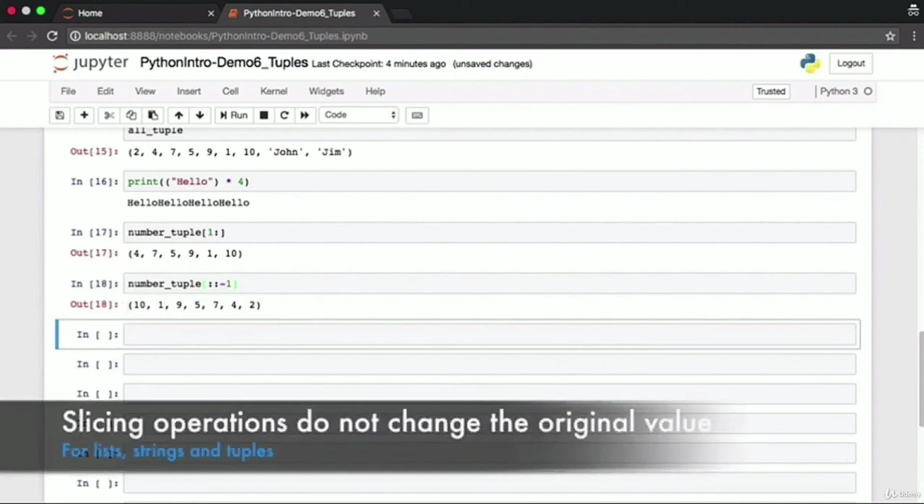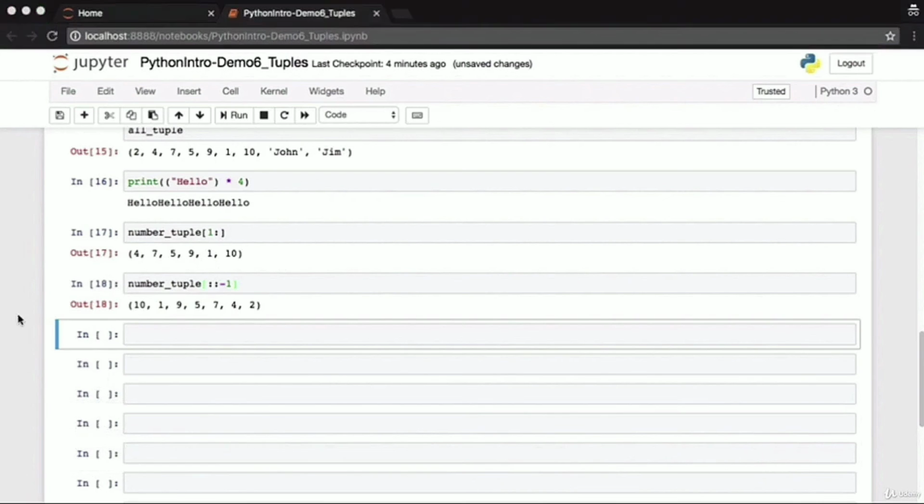Just a reminder here that all of these slicing operations that we've seen, whether they're performed on lists, strings, or tuples, do not change the original value on which we are performing the slice. They only result in a new tuple or a new list or a new string with those specific elements sliced out. Here are some more examples for you to play around with.